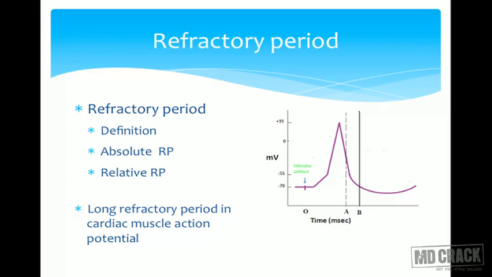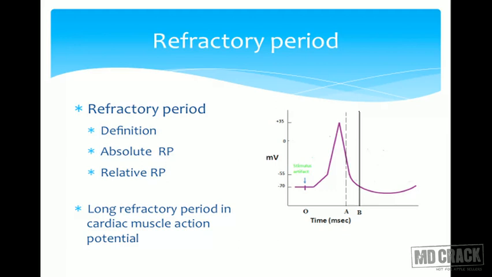What is the refractory period? It is the time after the first stimulus during which a second stimulus of the same strength is not responsive. Not responsive means it is not able to generate an action potential. This is called the refractory period.